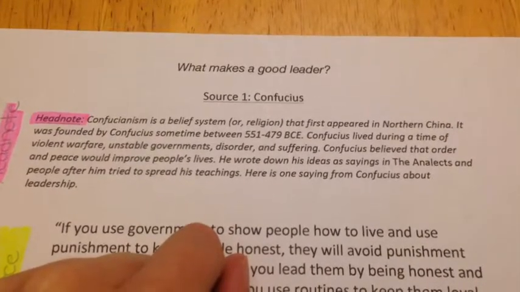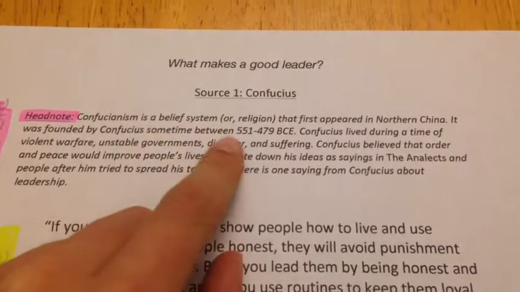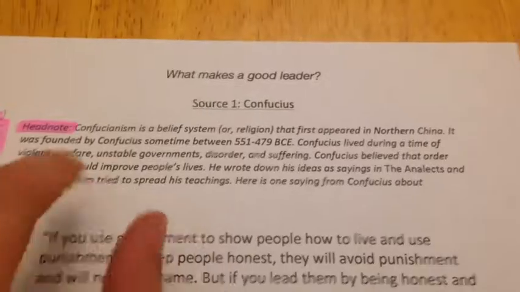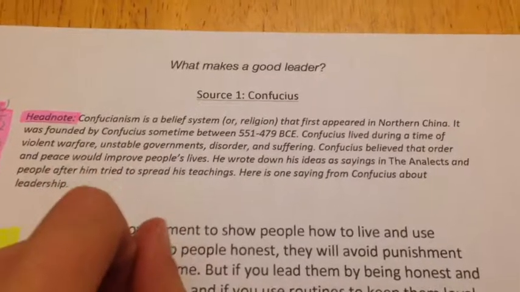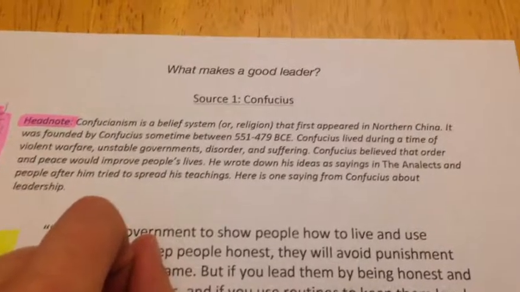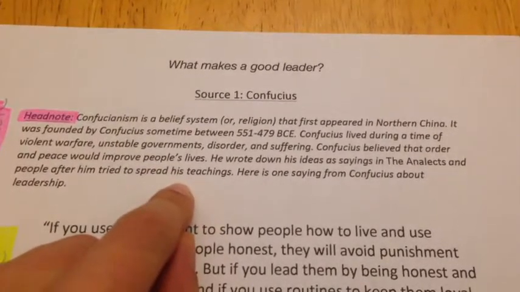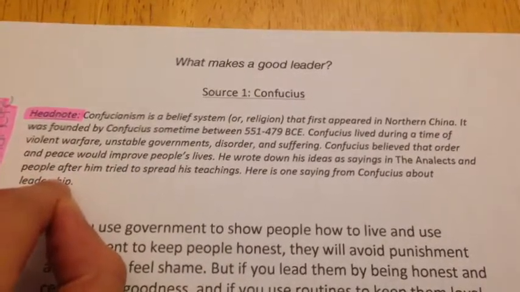Confucius lived during a time of violent warfare, unstable governments, disorder, and suffering. Confucius believed that order and peace would improve people's lives. He wrote his ideas down as sayings in the Analects, and people after him tried to spread his teaching. Here is one saying from Confucius about leadership.